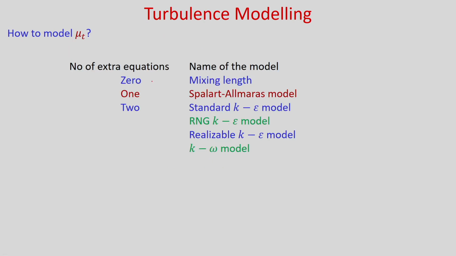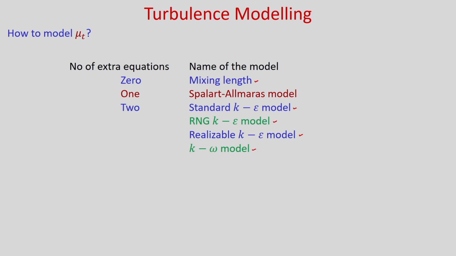So you can see that there are different models available. Already we have discussed this Prandtl's mixing length hypothesis, where we do not need to solve any extra equation. So that is a zero equation model. We have Spalart-Allmaras model, where we need to solve one extra equation, and several two equation models are available like standard k epsilon, RNG k epsilon, realizable k epsilon and k omega model.